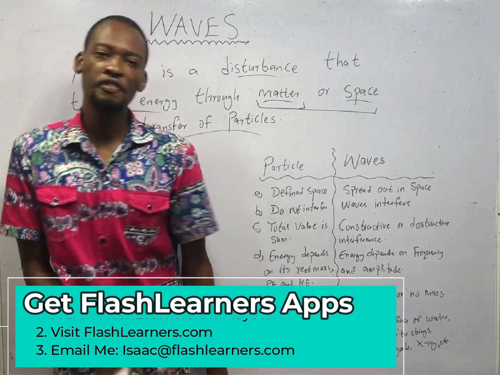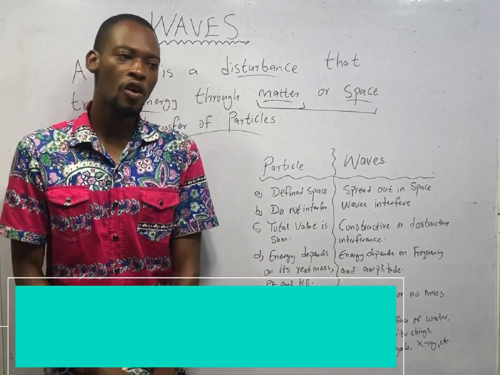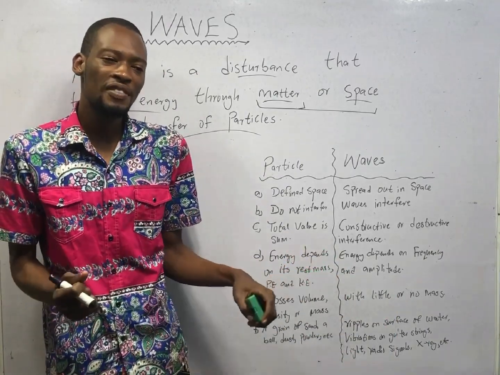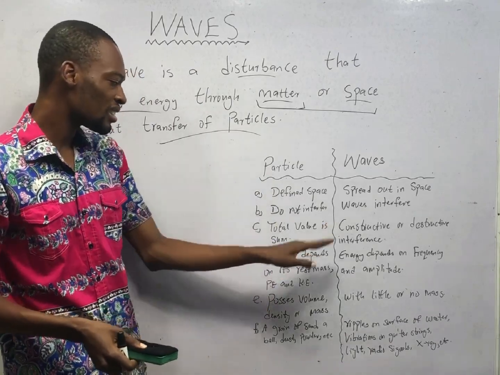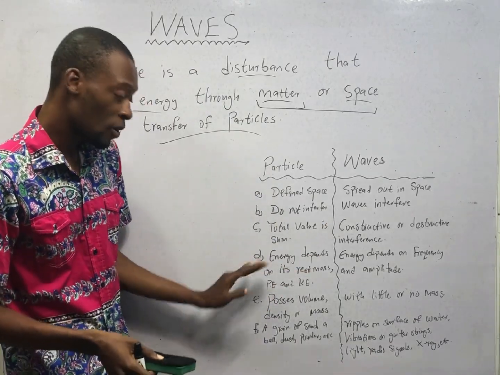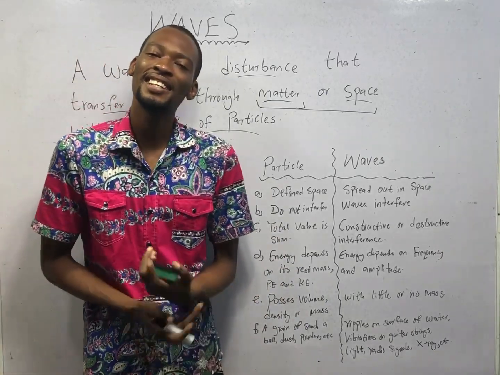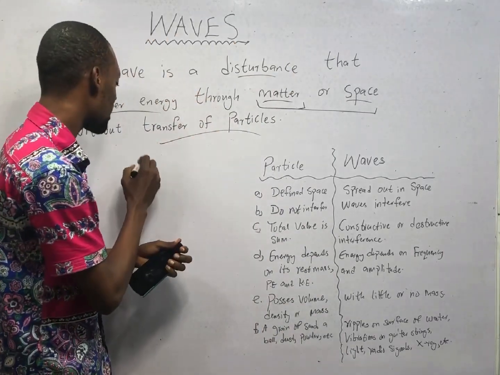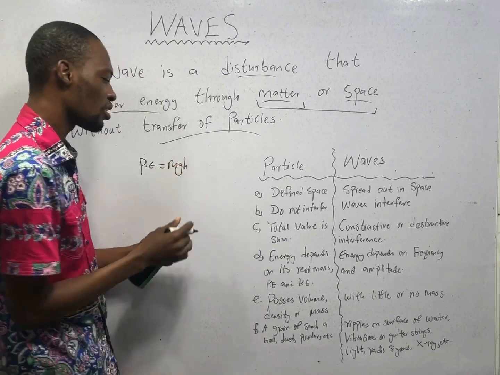Now, that refusal of an object to move if it's in one position, or the refusal to stop moving if it's already moving, is referred to as inertia. So the energy of particles depends on its inertia or rest mass, potential energy. Potential energy is the energy an object possesses due to height. So when you are at a height, your potential energy is simply mgh.